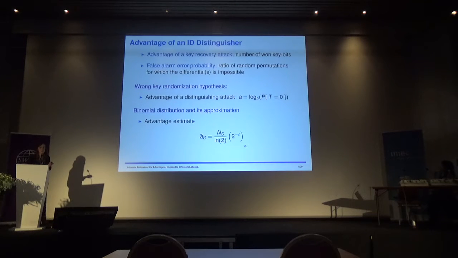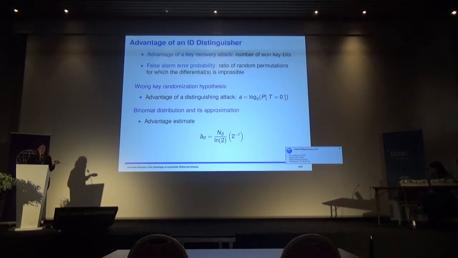The false alarm error probability is given by all the random permutations that never verify the differential, even after all the pairs have been tried. The advantage of a distinguishing attack is linked with the false alarm probability, and is defined as the log 2 of this false alarm, with a minus somewhere.